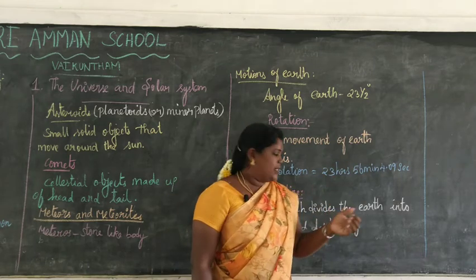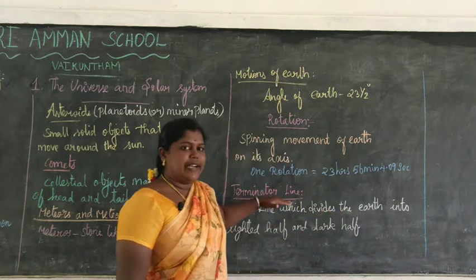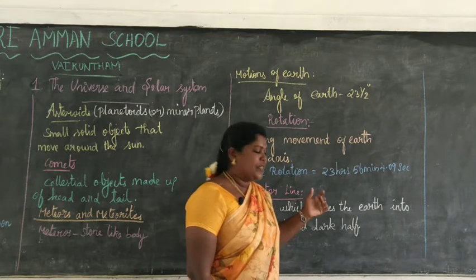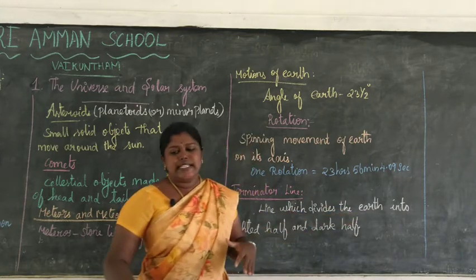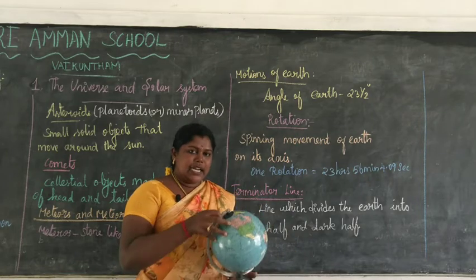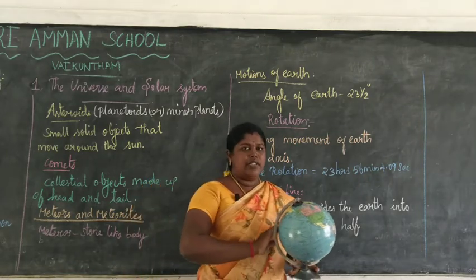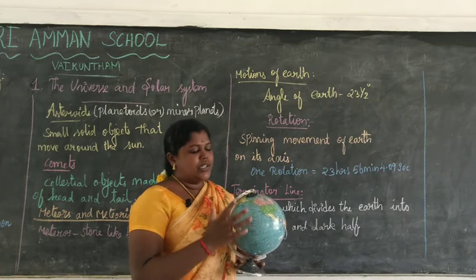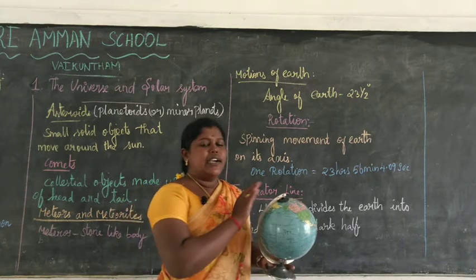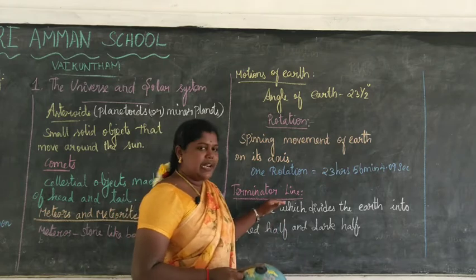Next one, terminator line. What is meant by terminator line? The line which divides the earth into two halves, that is the lightened half and the darkened half, is known as the terminator line.